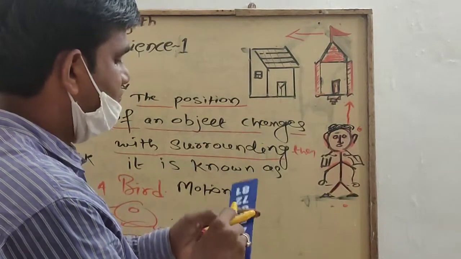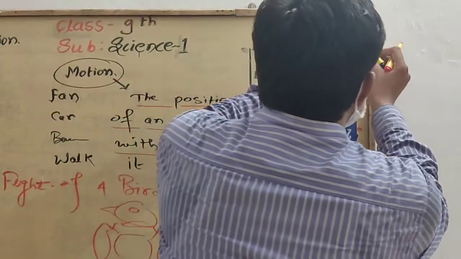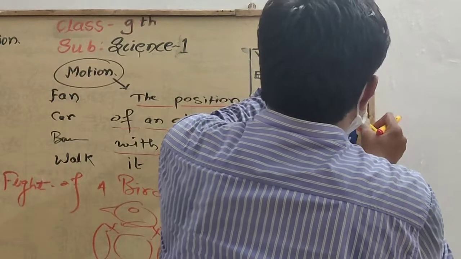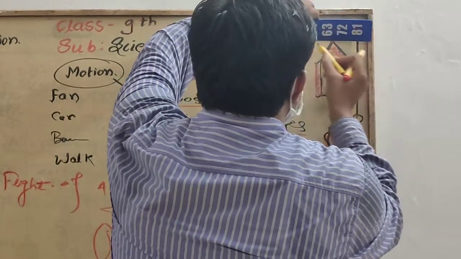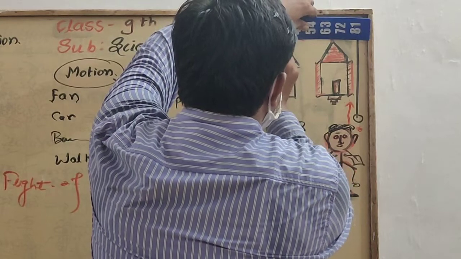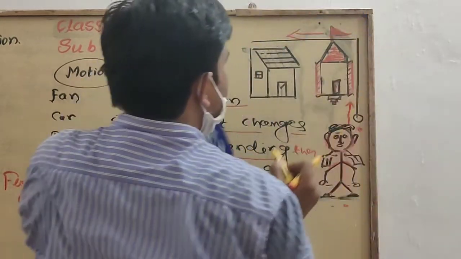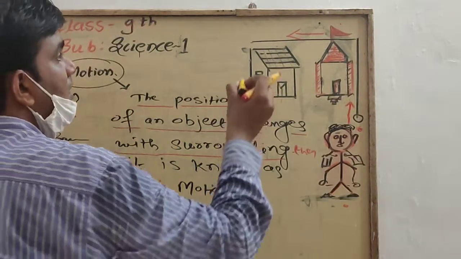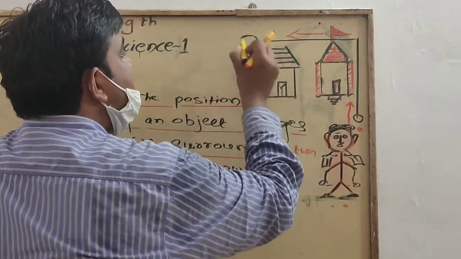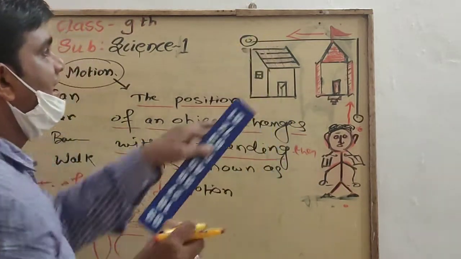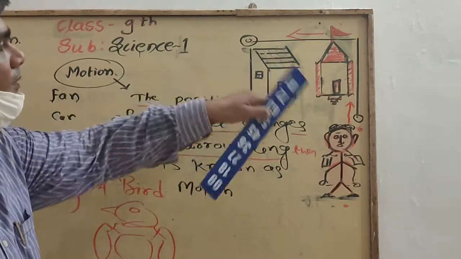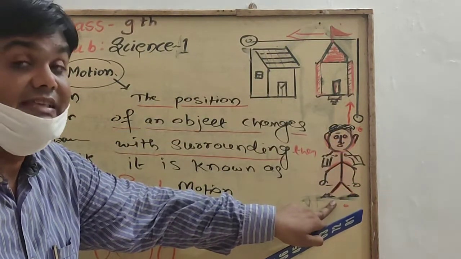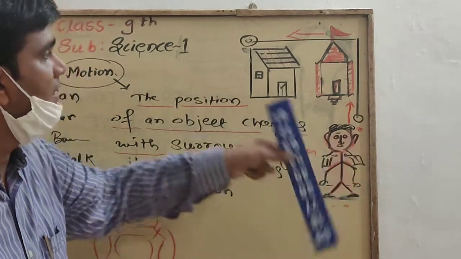See here, what happens? He covers, suppose, this distance from this initial point, and again this much of distance he covers. And what is his destination? His destination is this location, or this home is the destination of this boy.